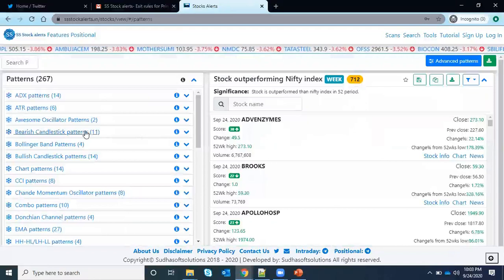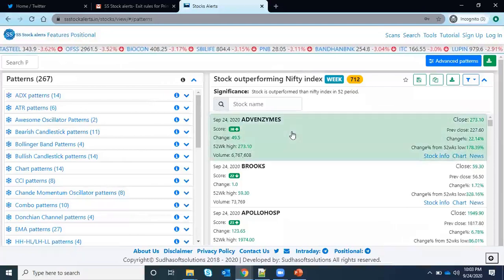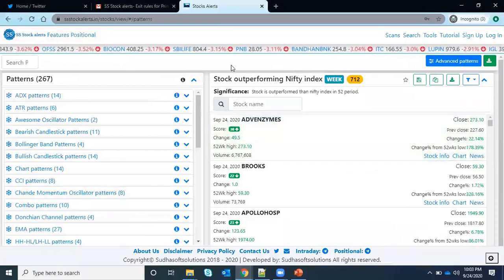Okay, so here you can see. This view is optimized for mobile as well as desktop. Most of the features are optimized for both, but it is much cleaner when you see it in desktop mode, because you get enough space. On mobile you will not get that much space to see the detailed information. But still I tried to develop an interactive one, and if there are any issues, we'll see them.